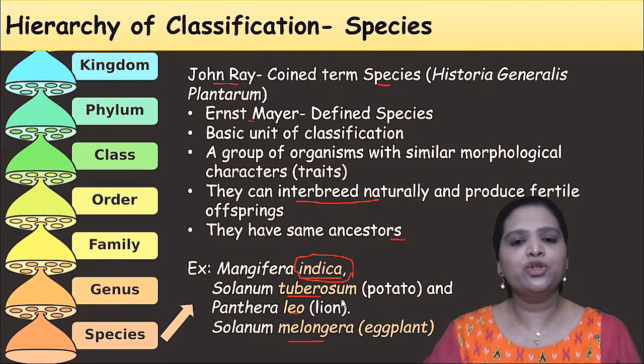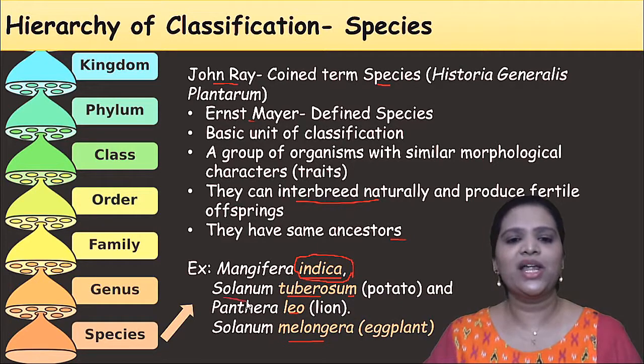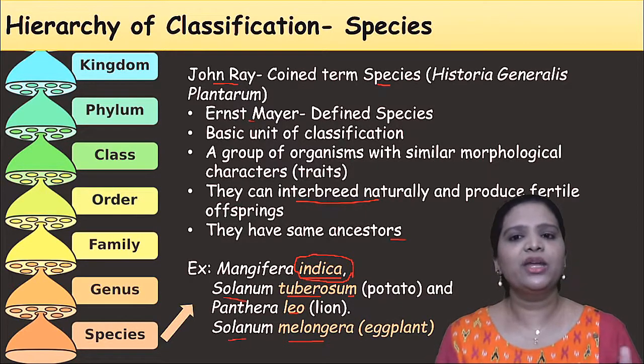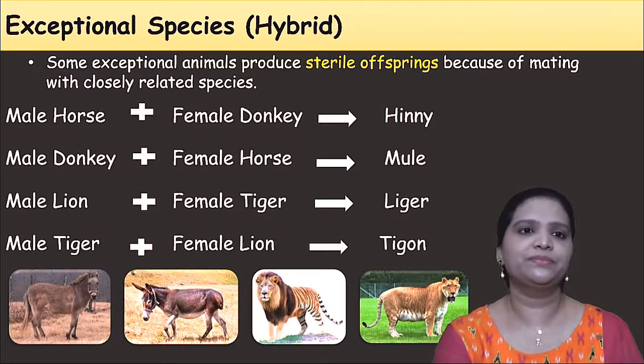Similarly, Solanum tuberosum means potato. You have Solanum melongena also, which means eggplant, that is brinjal. That is a different species, but they are related, Solanum. So like this, species are very closely related morphologically and genetically.